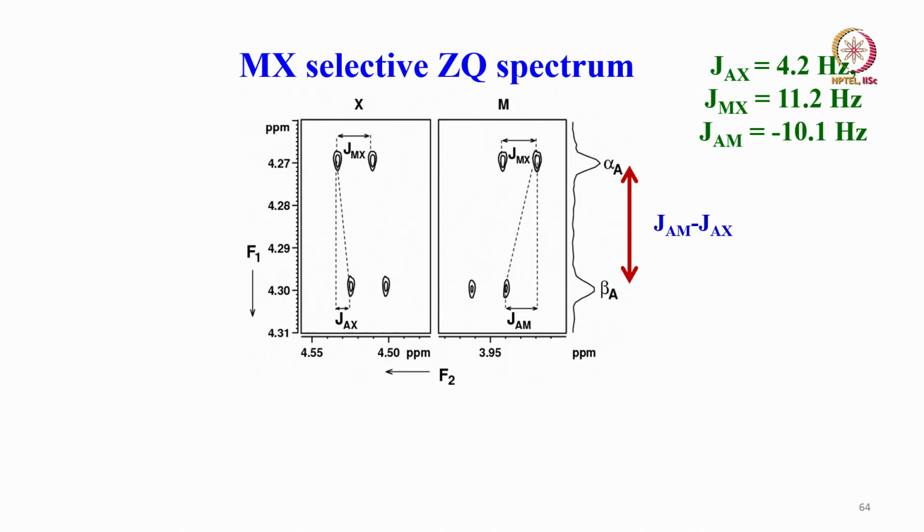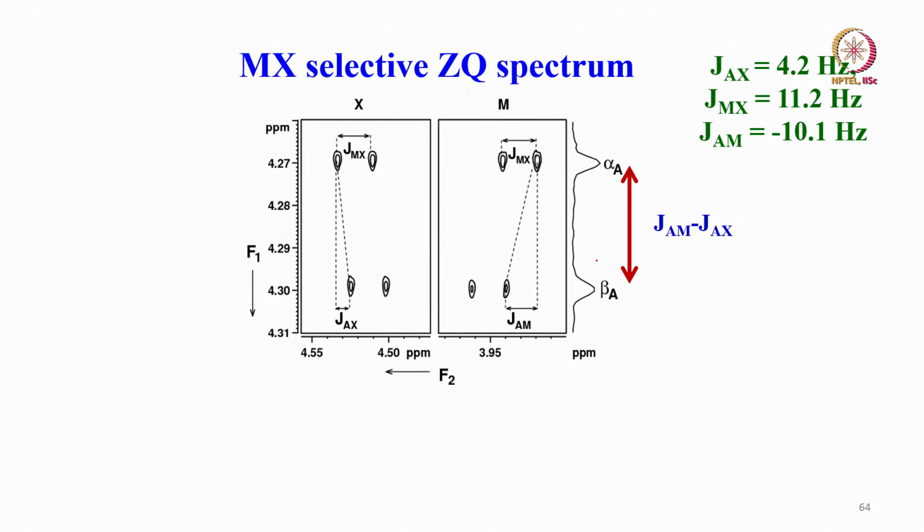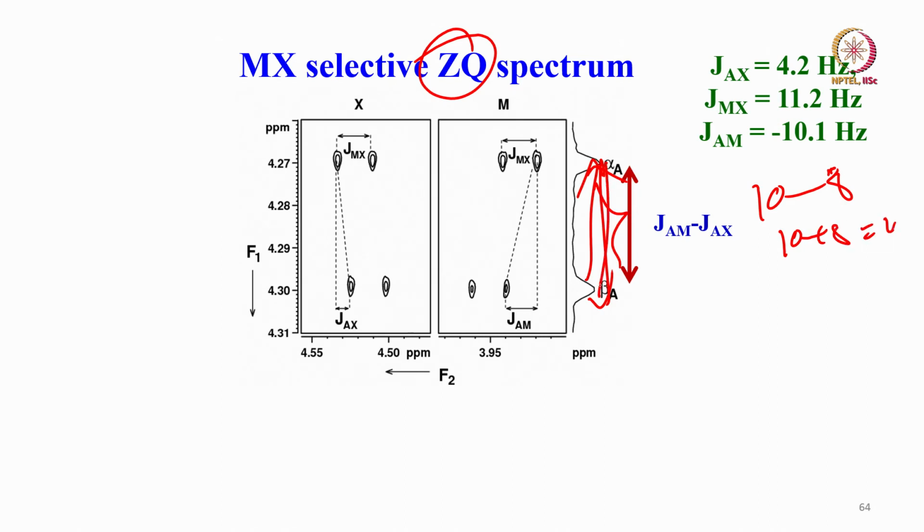Now, confirm that by doing zero quantum. When you do the zero quantum, what will happen? See, look at this one, this separation is smaller, MX double quantum. On the other hand, when I do MX zero quantum, the separation increased. How can it happen? I have always been telling you zero quantum evolves as the difference of the couplings. But if there was a difference, then it should have reduced further. The separation should have become smaller. Instead of 10 minus 8, this should have become 2.